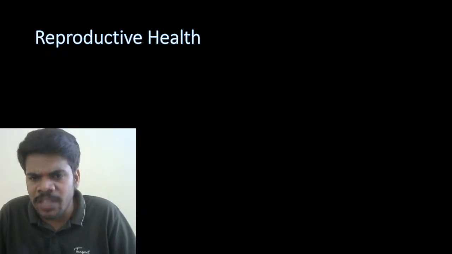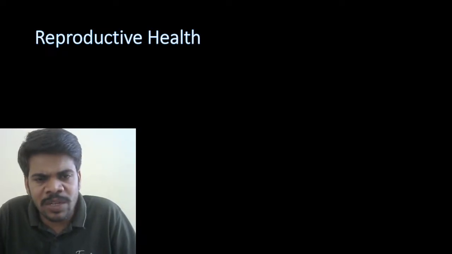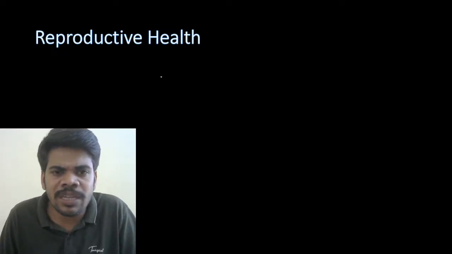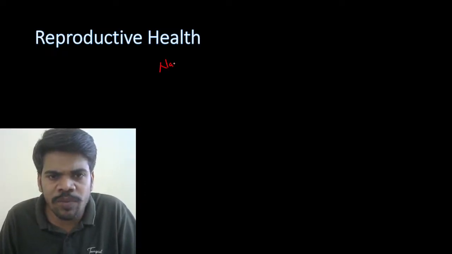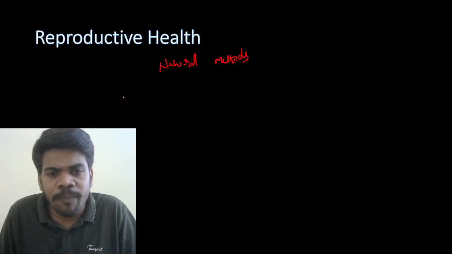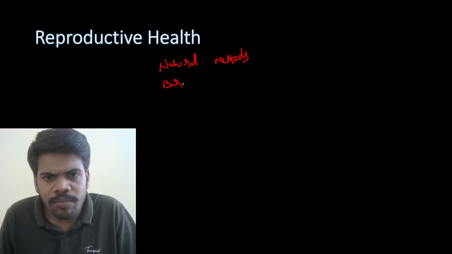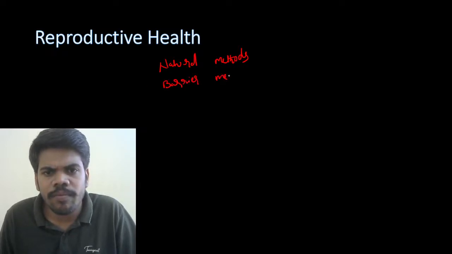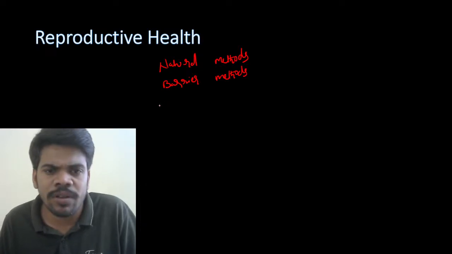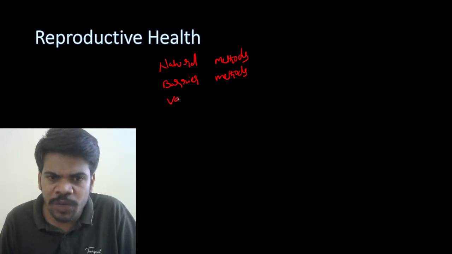Reproductive health is a very small chapter, but there is a chance to ask many questions from this reproductive health. Contraceptive methods: in that, natural methods, barrier methods, sterilization methods. Diagrams like vasectomy and tubectomy they will also ask.